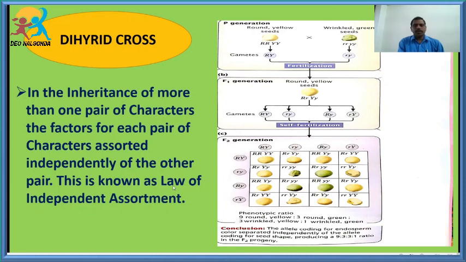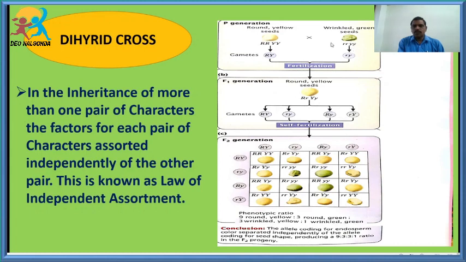The law of independent assortment was developed based on the dihybrid cross by taking two traits. What are the two traits he has taken, students? One is the shape of the seed and one is the color of the seed. The shape of the seed is round and the color is yellow, and in the other plant, what is the shape of the seed? Wrinkled.